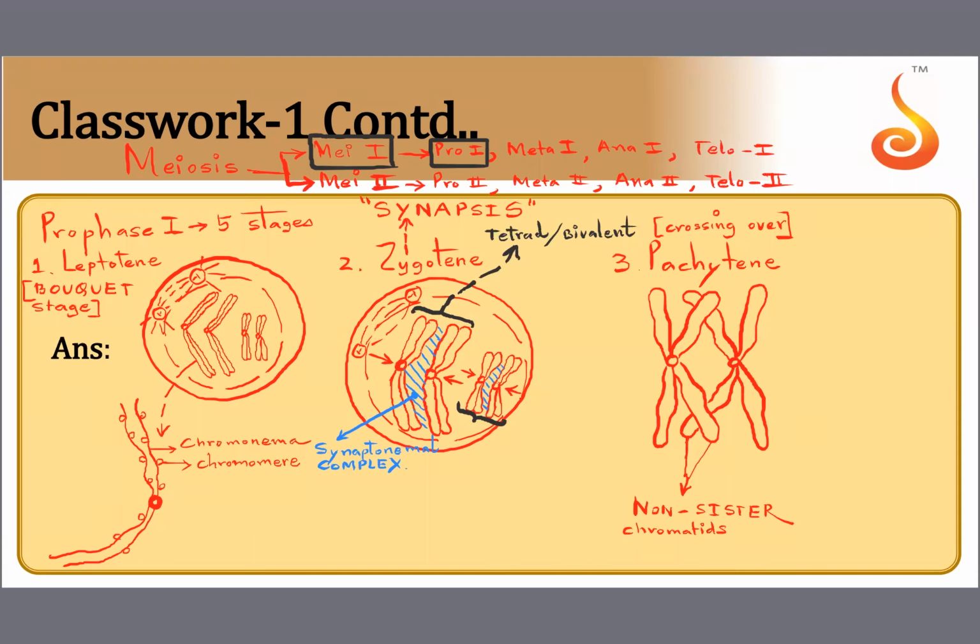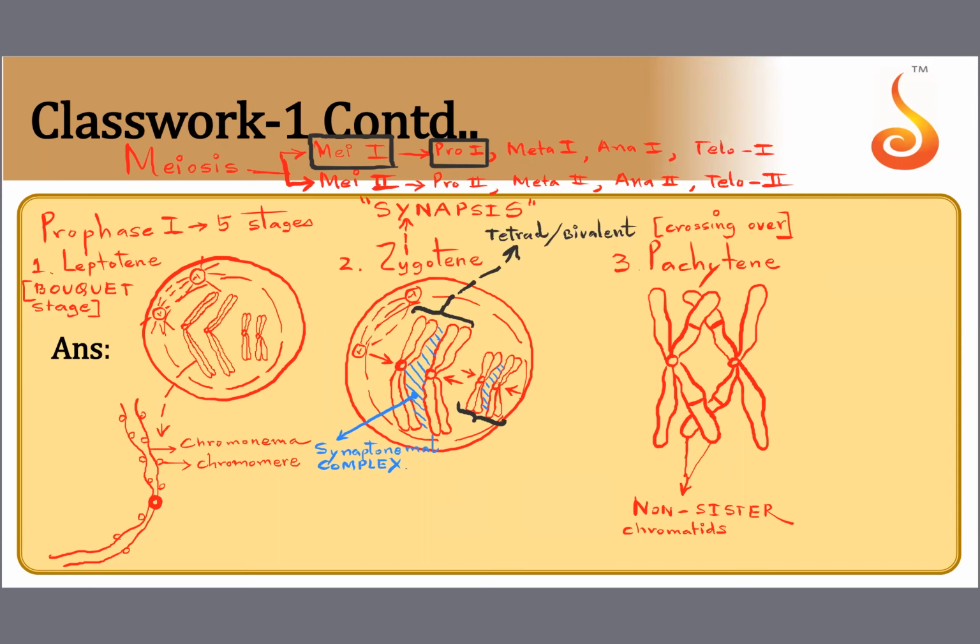Okay. Now, see how they're crossing over. You know what happens when they start overlapping like this? The non-sister chromatids will cut and they will get rejoined. They will get interchanged. So I'm showing the cuts in the form of these lines. They will break away and they will get mutually interchanged, mutually exchanged. This process is called crossing over.